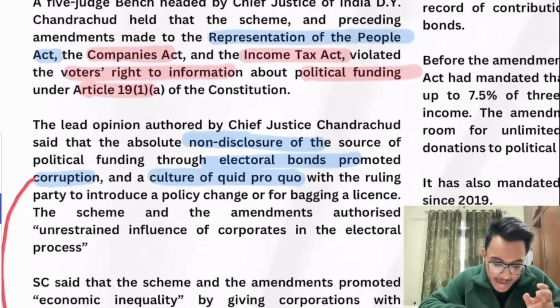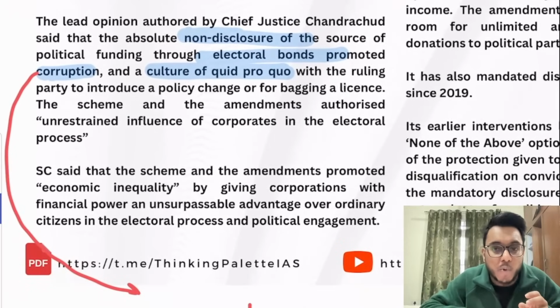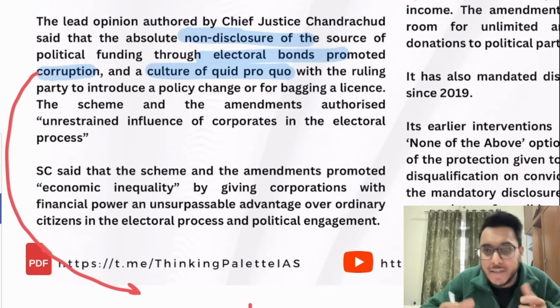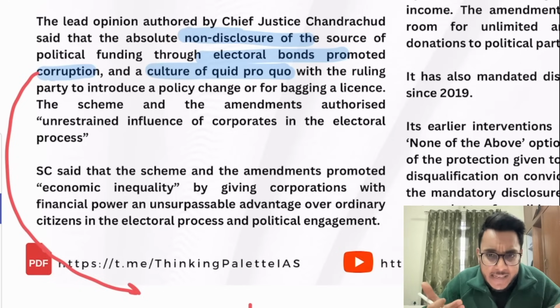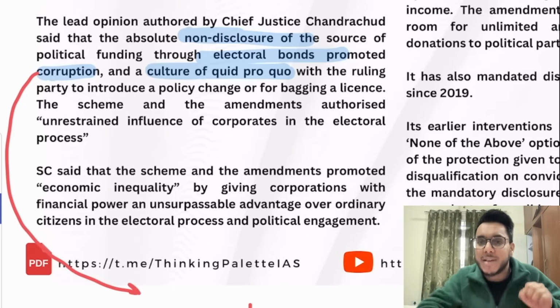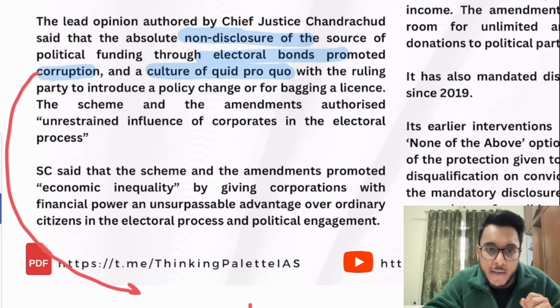Now, what can happen through electoral bond? Quid pro quo can come. Now you will ask a question: how? If a corporate house is giving money, they might expect something from the political party, because on the electoral bond no name is written. Now guys, understand this thing, this is half of the story. If you remember, electoral bond can be availed from the State Bank of India only.